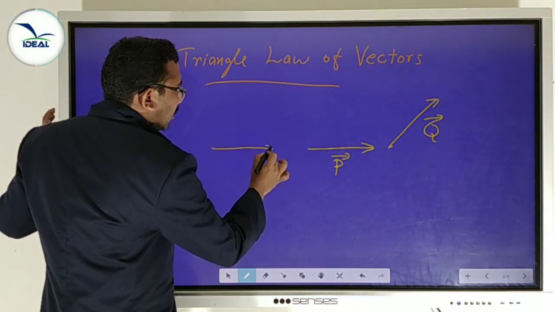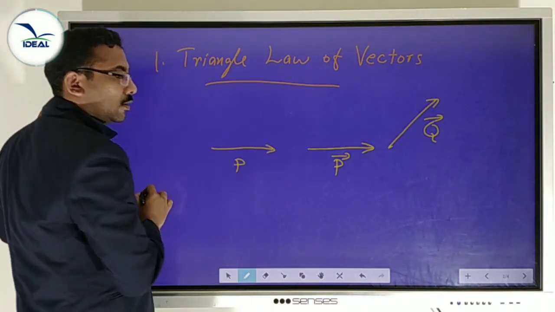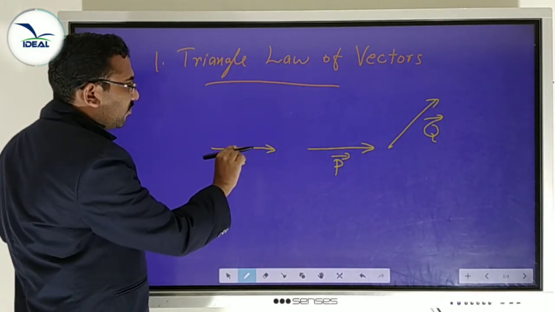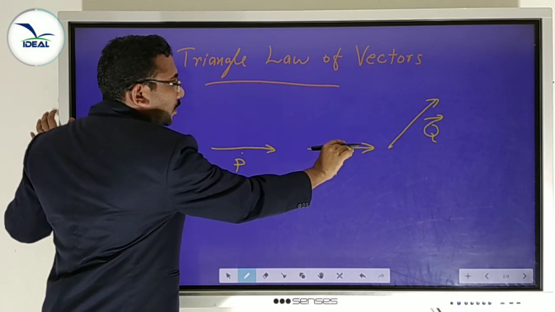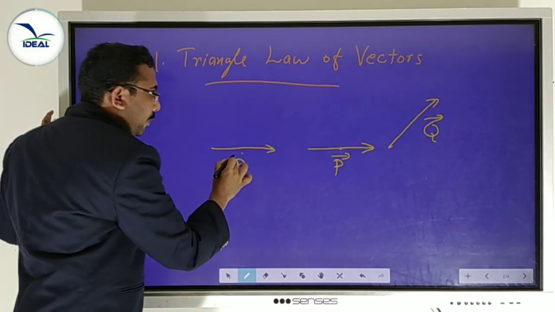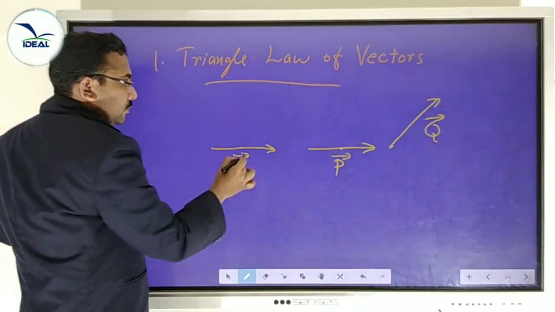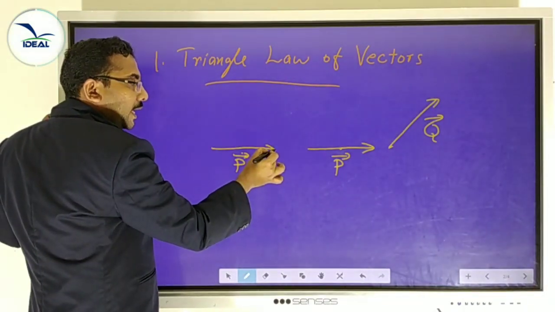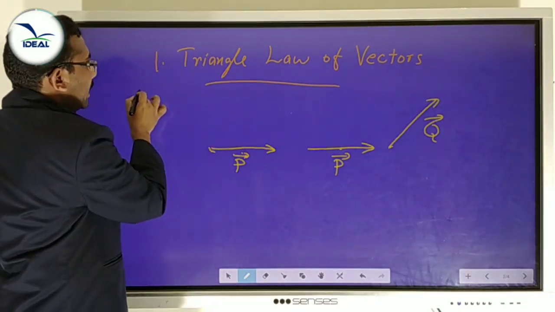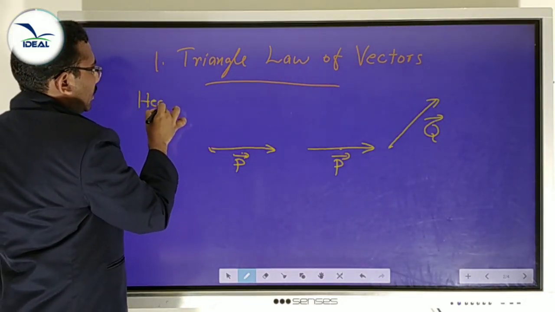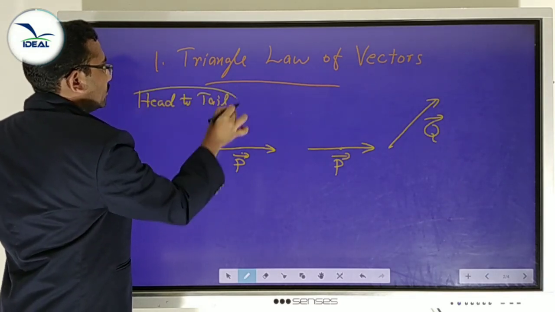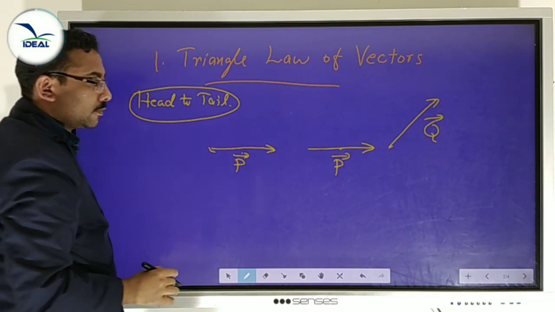draw P. I redraw P without changing magnitude and direction. We just measure the length equal and same direction. This is P, vector P. This is the head, this is the tail. We are using here head to tail connection. Note this point, head to tail.